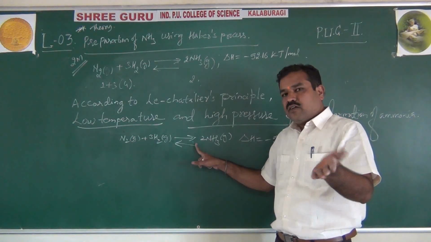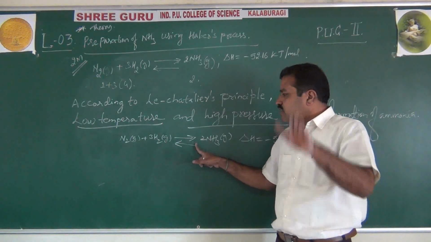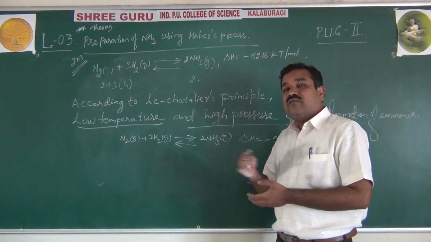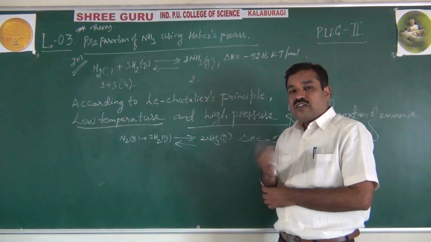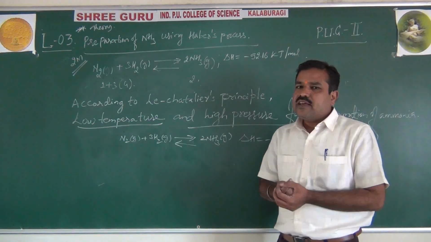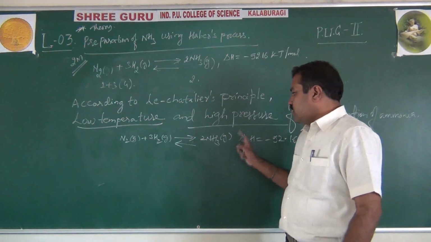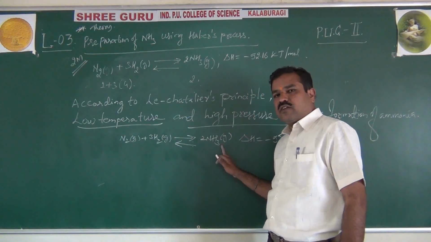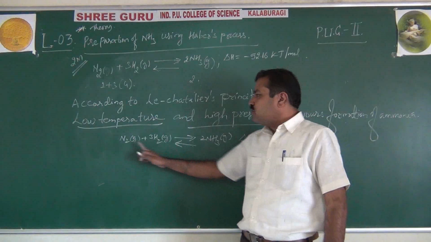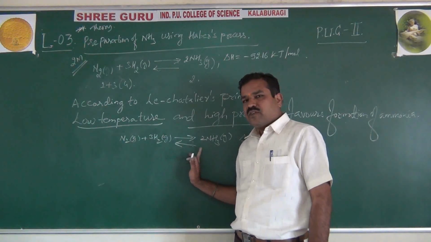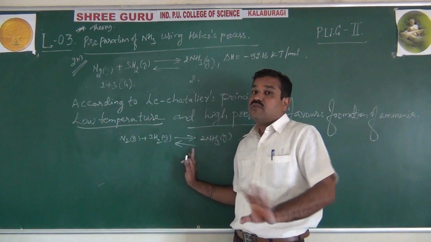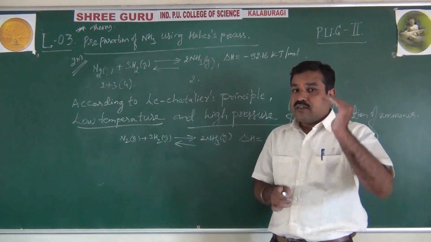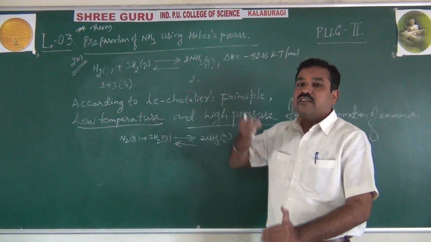When you increase temperature, the system always works in the opposite direction. How, sir? By shifting the equilibrium in that direction where temperature decreases, where heat absorption takes place. Simple. So at a high temperature, the backward reaction is favored. What is the backward reaction here, students? Decomposition of ammonia to N2 and H2. Is it favoring formation of ammonia at high temperature? No, this is not favoring. Got it? Okay. Now, if you decrease the temperature on this equilibrium, then the system tends to increase it.